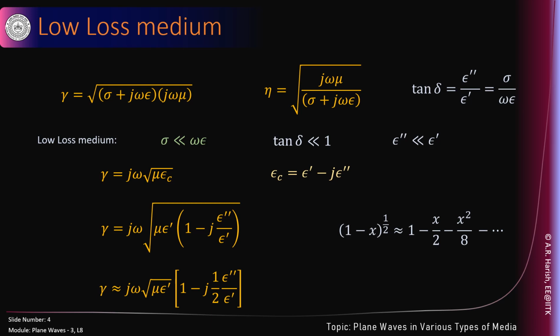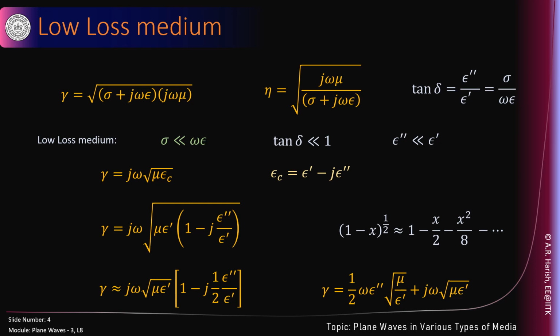Looks interesting? Yes. What's very interesting in this is, you can write gamma as some real quantity alpha plus some imaginary quantity j beta, where beta is equal to omega times square root of mu epsilon prime. Hey, this is interesting.